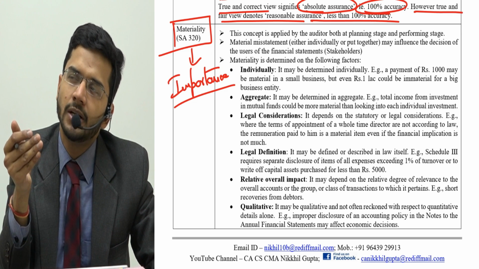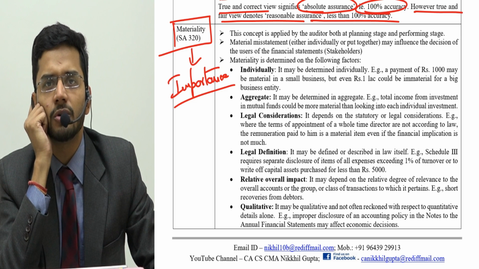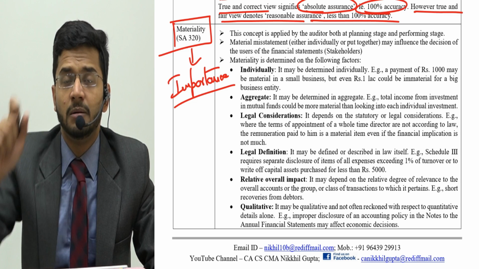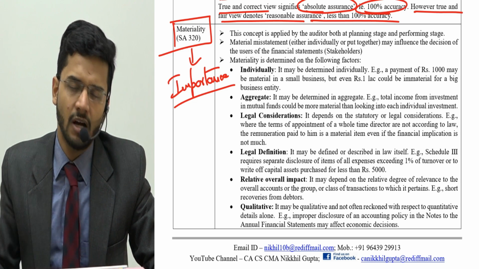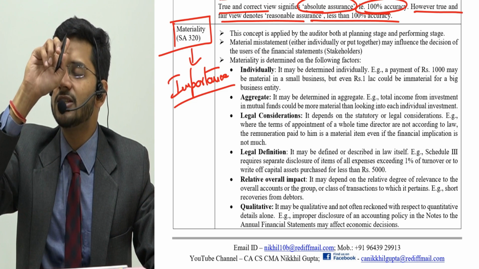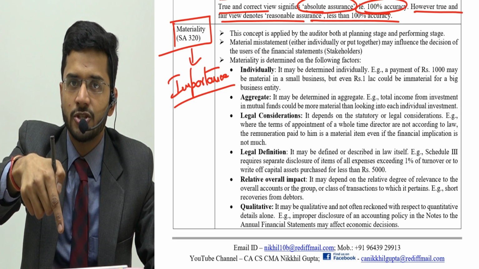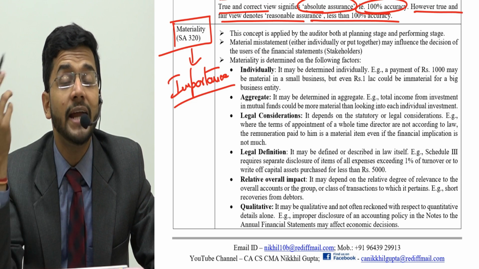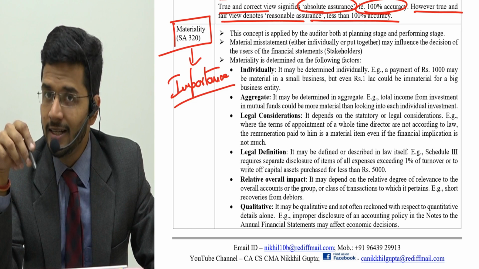So in a financial statement, how would you determine whether repair and maintenance of 1 crore rupees is important or not, or whether legal and professional expenses which are incorrectly stated by rupees 10 lakh is important or not? How would you ascertain, sir? A very simple criterion of judging whether a thing is material or not. The auditor has to think whether this incorrect thing in the financial statement, if disclosed to the stakeholders, would they change their mind? Would they take a different decision than what they are taking right now?